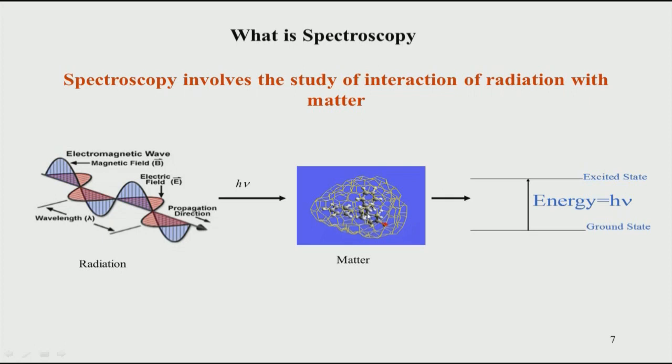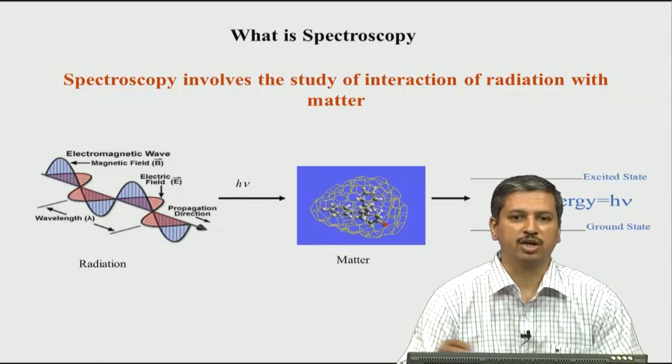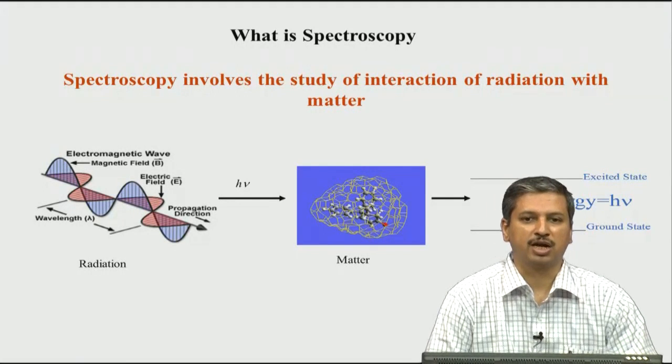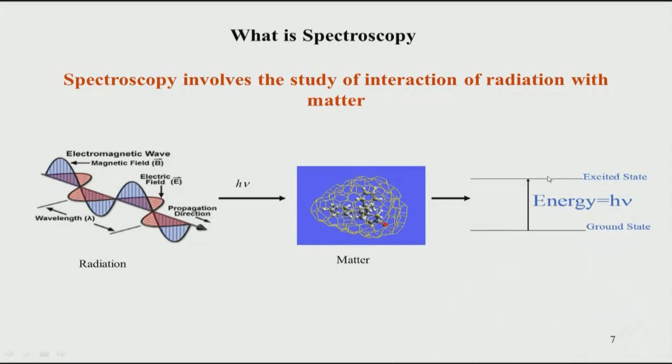Now, what makes a matter or a compound absorb the energy or react to the energy? For this, we have to go a little bit into what is called quantum mechanics, or physics. Matter at a microscopic, atomic level does not have a continuum of energy levels. It has what is called discrete energy levels. That means any sample, any compound, will have discrete energy levels, and this is called a quantized system. The energy which is shone upon this sample will only be absorbed by the matter if the energy matches the difference between the two energy levels, as shown here.